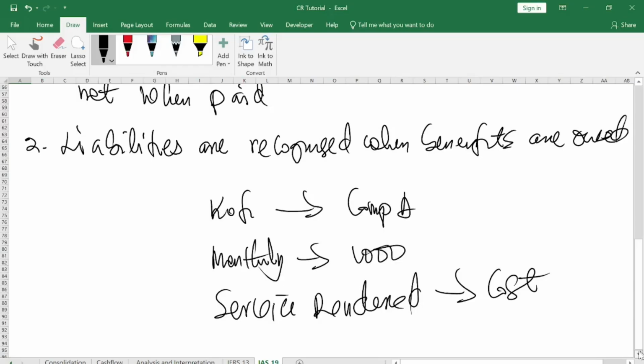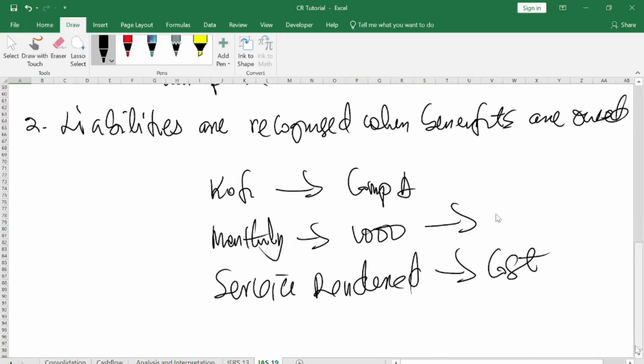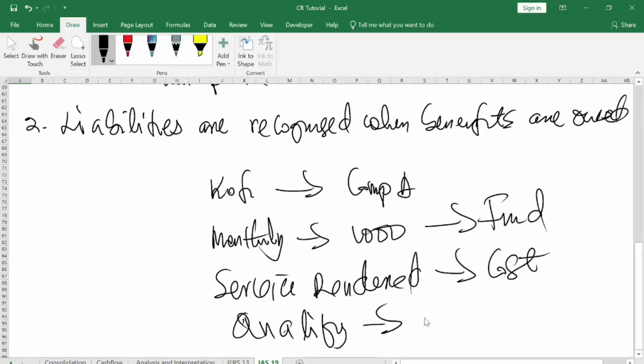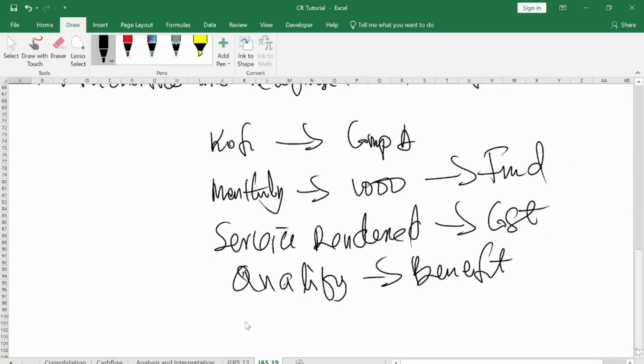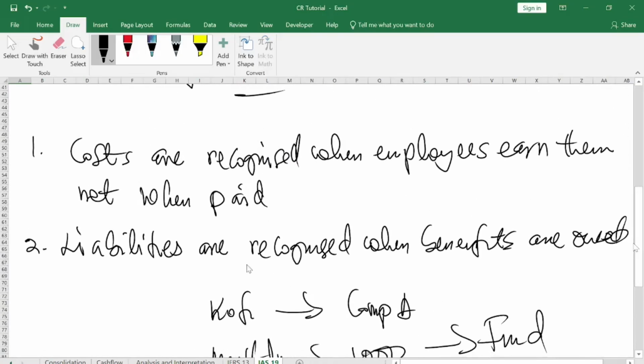So the company must pay the 1,000 into the fund every month. You understand? Now after 30 years, when you now qualify to receive benefit from the fund, they must pay you. So the moment they are supposed to pay you from the fund, if they are unable to meet all the obligation, it becomes liability to the company. So this is the meaning of what you have up there. Costs are recognized when employees earn them, not when paid, and liability are when benefits are owed.